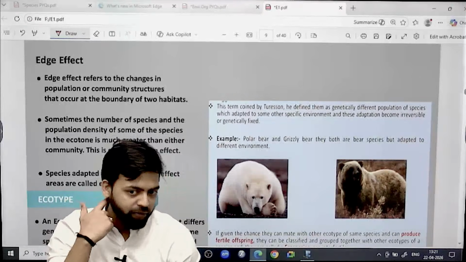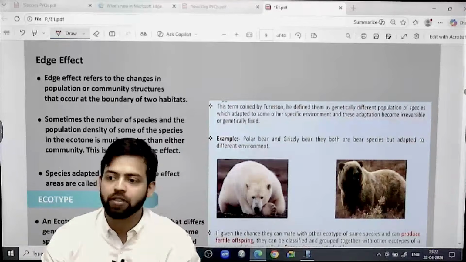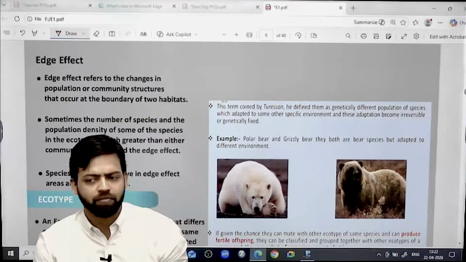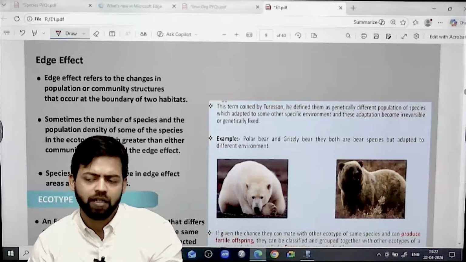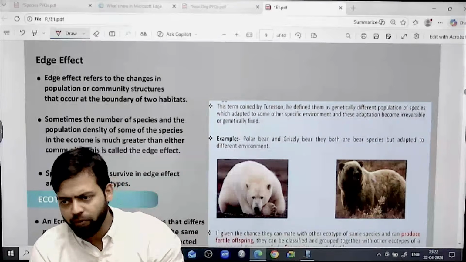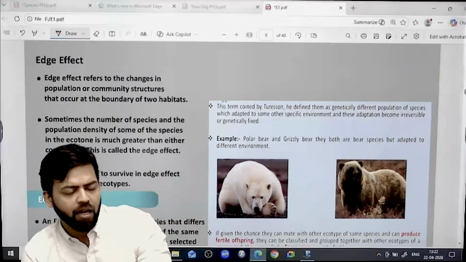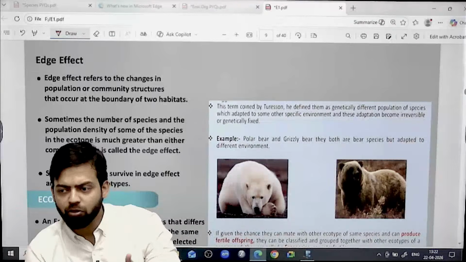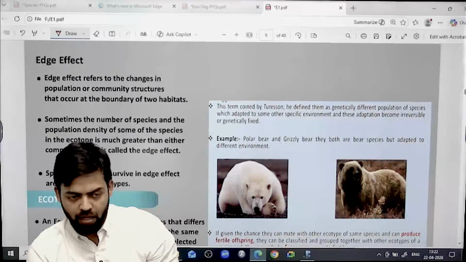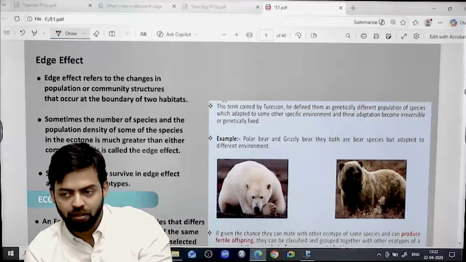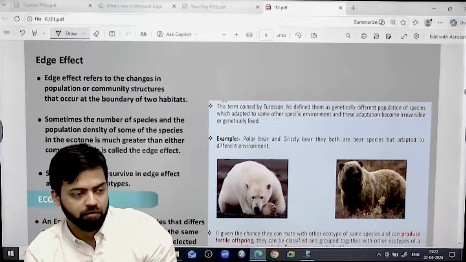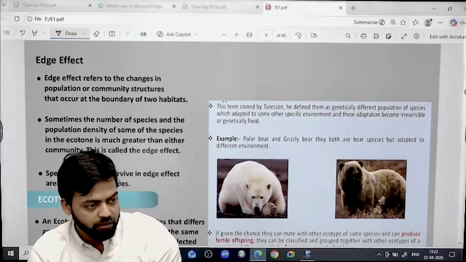Similarly, the grizzly bear is also similar, but comparatively its limbs are larger. They are found in the temperate belt, in the boreal forest. Now both are different species adapted to different kinds of conditions, but let's say both do mating and there is an offspring of these species.